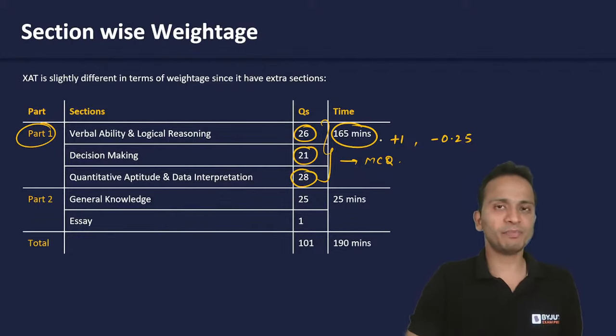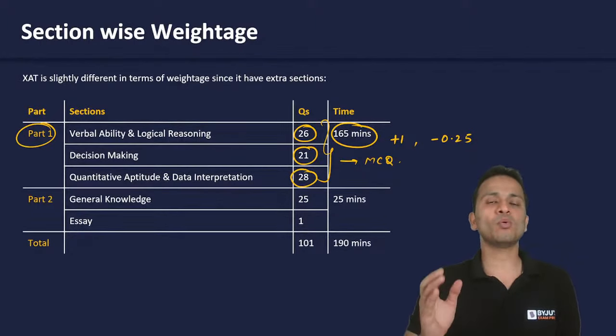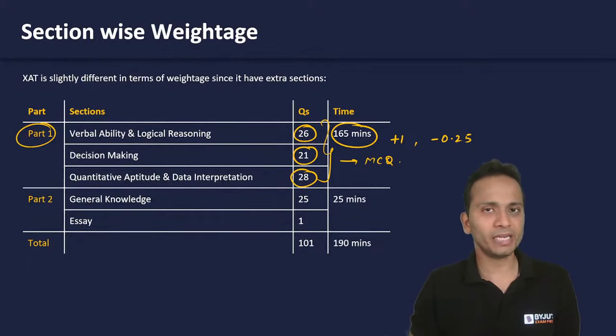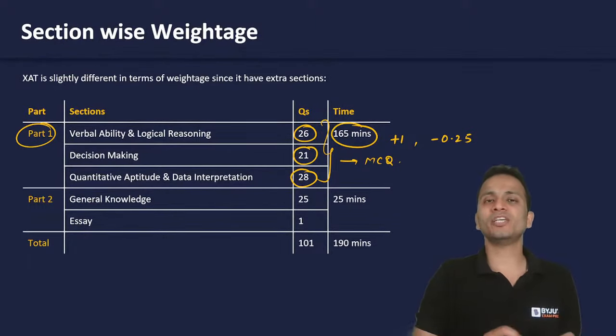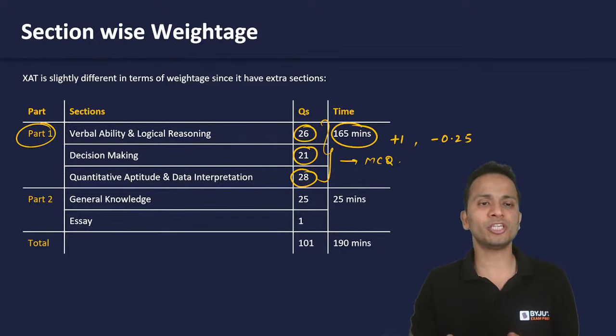After 165 minutes are over, the first part will be submitted automatically and then the second part will start. The second part has two types of questions: general knowledge and an essay. There will be 25 questions on general knowledge and you will have to write one essay.